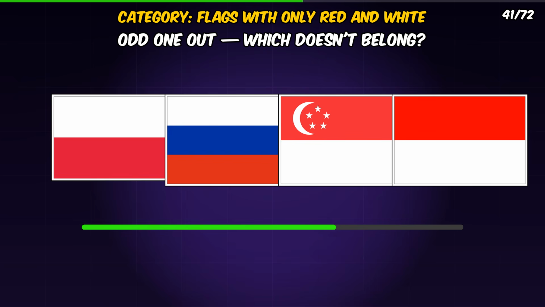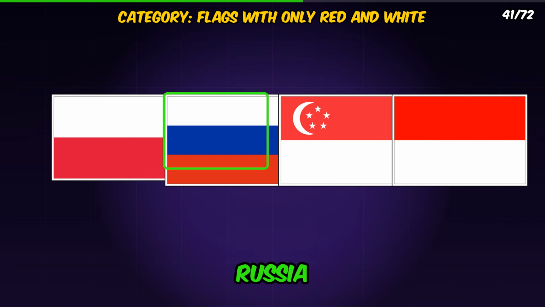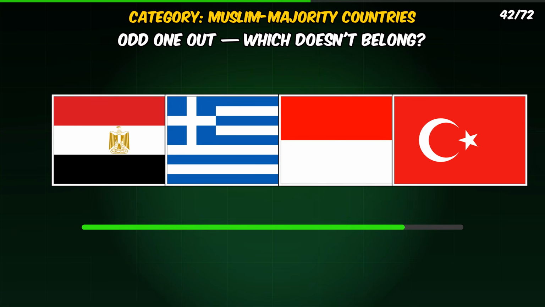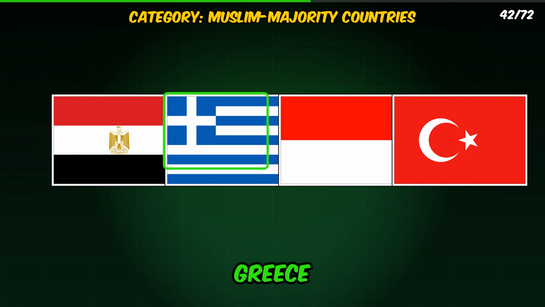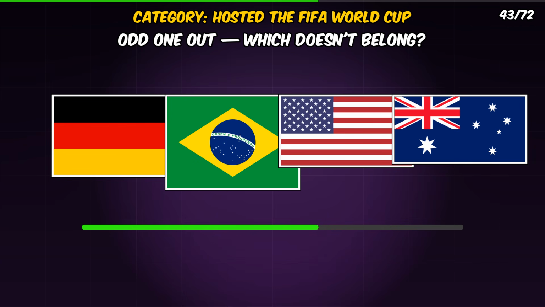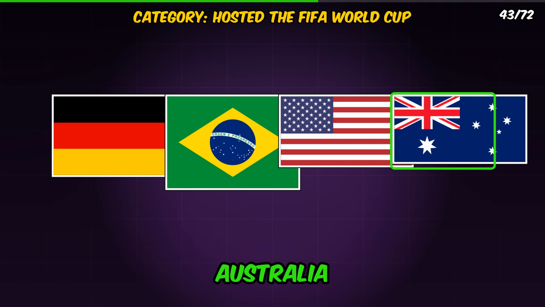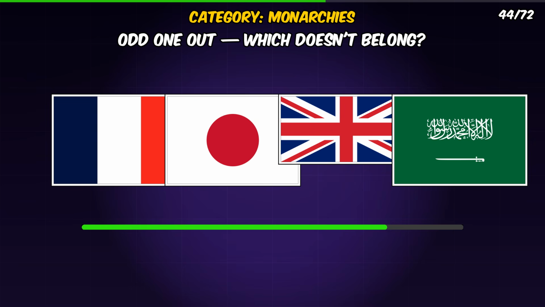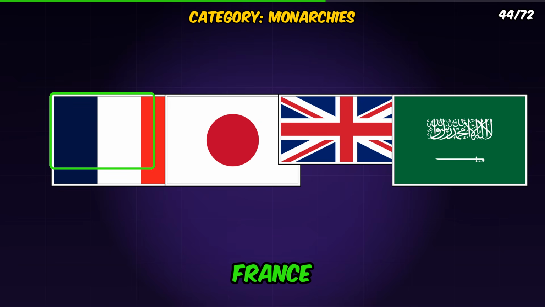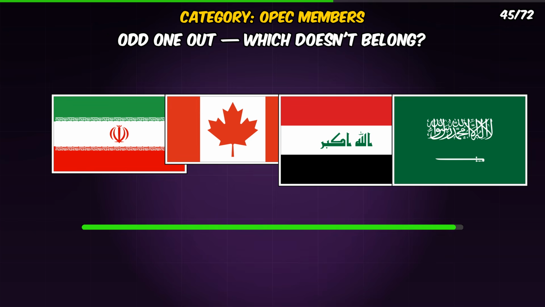Odd one out. Which flag doesn't belong? It is Russia. Which flag doesn't belong? It is Greece. Which flag doesn't belong? It is Australia. Which flag doesn't belong? It is France.